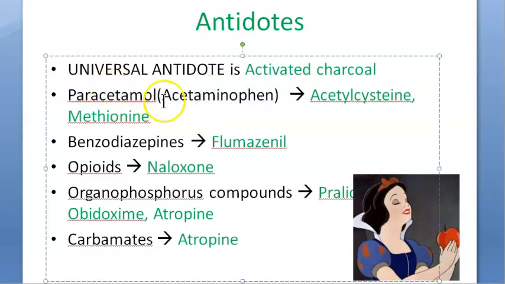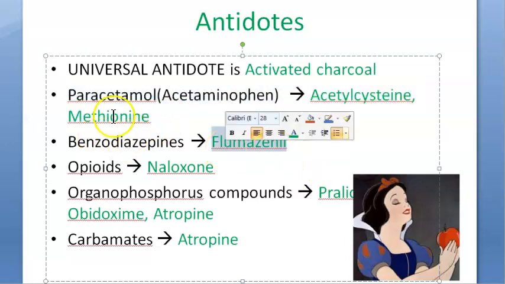Acetaminophen, that is paracetamol. If somebody has taken paracetamol in excess, if it is a paracetamol poisoning, then you will have to give acetylcysteine or methionine so that they will be able to save their liver. So acetylcysteine, methionine are antidotes for paracetamol. It will correct the glutathione levels, correct? The enzyme glutathione deficiency will get corrected.